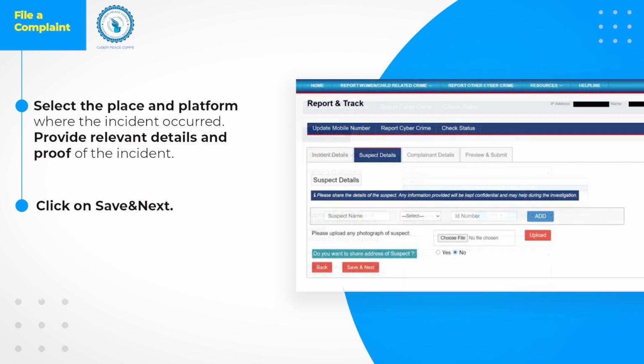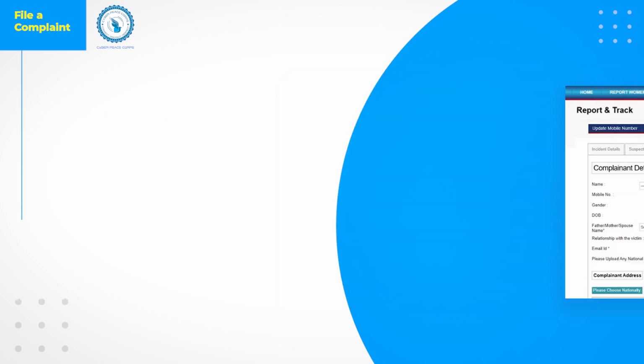Then there is a drop-down: Where did the incident occur? After you select a platform, the portal will ask you to provide a relevant username or URL or email address and upload a media or image or PDF as evidence. You can explain the incident in detail and proceed further by clicking on the Save and Next button.